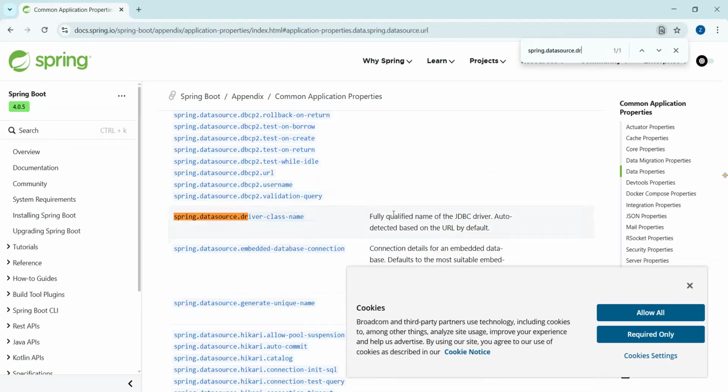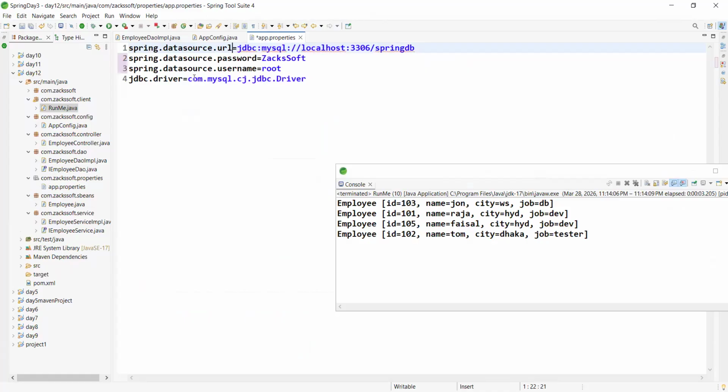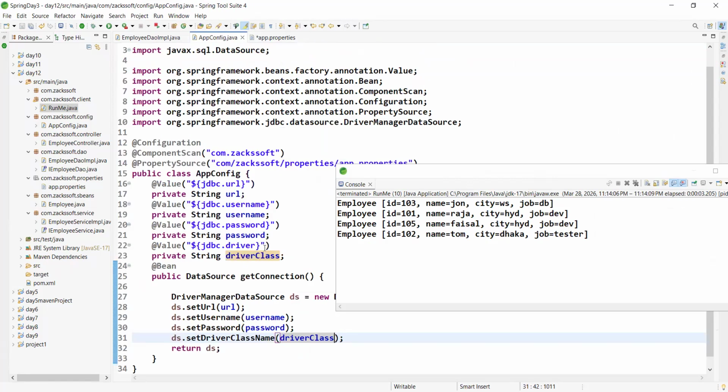Are you observing? So what is the purpose of this? Fully qualified name of the JDBC driver, right? Auto detected based on the URL, right? Let me copy this one also, Control C. Any confusion, boss? No, sir. Simply, let me change. This is the driver. Control V.